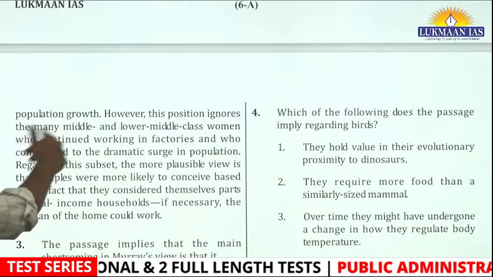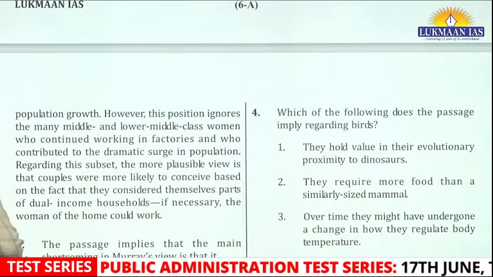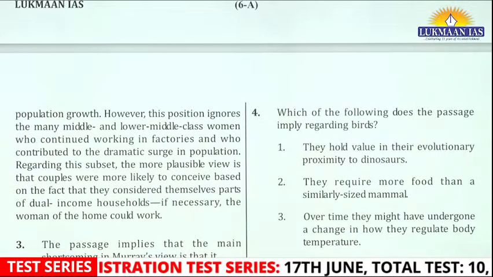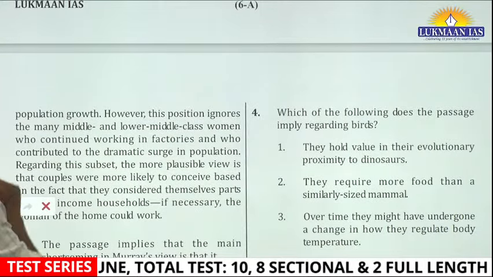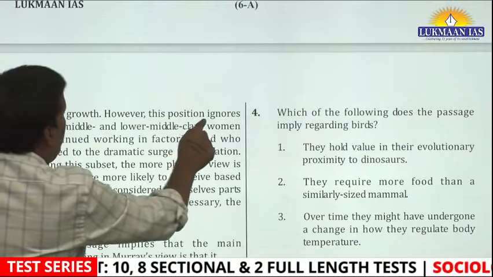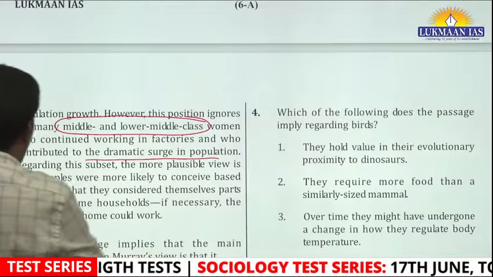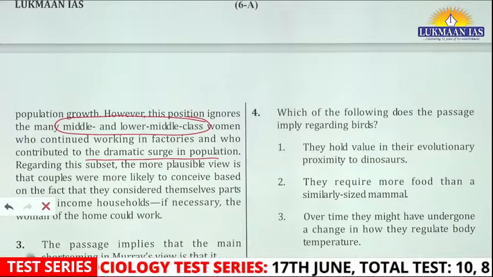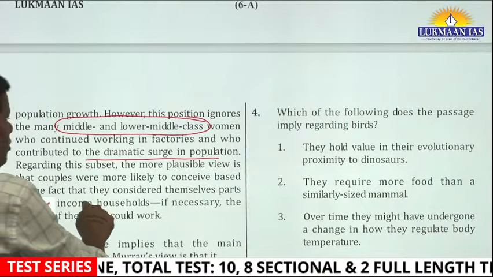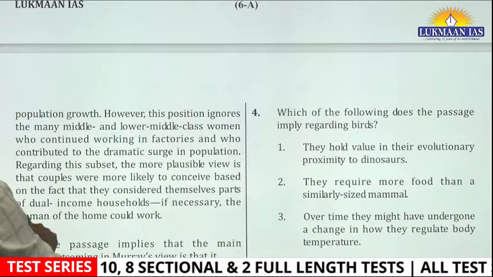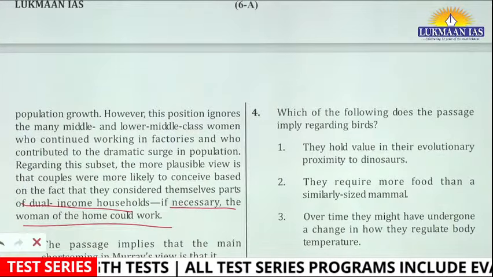So what is the author saying? The author is saying, however, this position ignores the many middle and lower middle class women who continued working in factories and who contributed to the dramatic surge in population. So in this group, middle and lower middle class women, there was a dramatic surge in population. Regarding this subset, the more plausible view is that couples were more likely to conceive based on the fact that they considered themselves part of a dual income household. If necessary, the woman of the home could work.